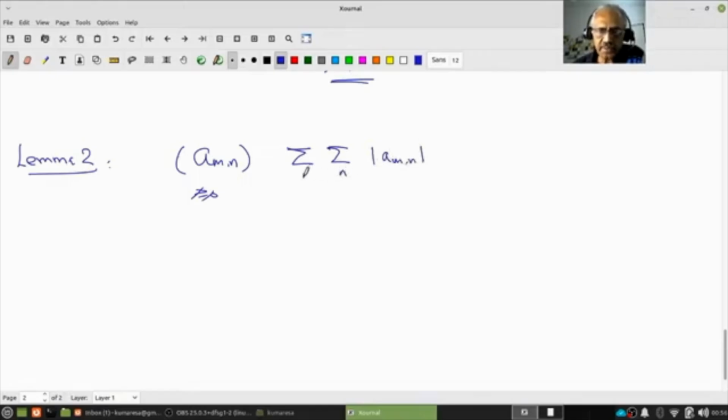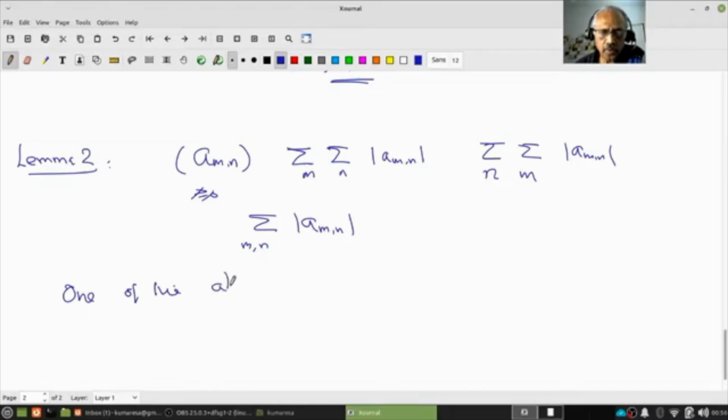This is the sum over n, this is the sum over m, and this is again the interchanged one, and this is a double sum of |a_mn|. As I said, if I assume this is non-negative, then I don't need to put modulus. I say one of the above sums exists if and only if all exist.